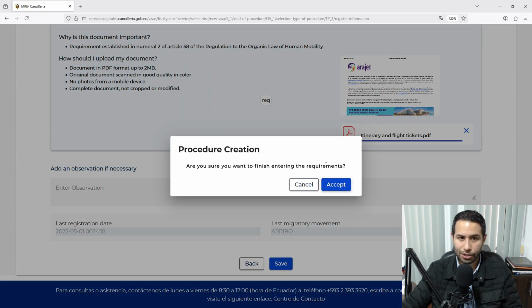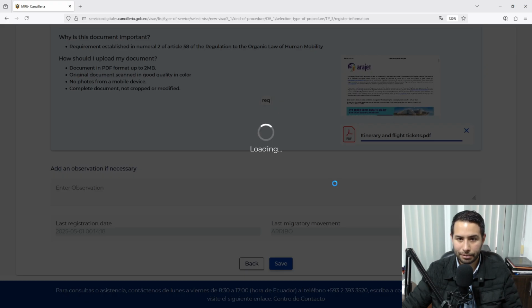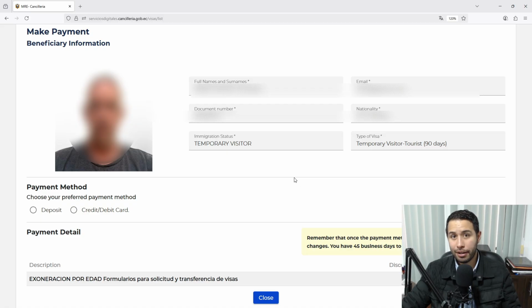Are you sure you want to finish entering the requirements? Accept. Now this is being uploaded to the system and it takes you to the make payment screen. It may take a while to upload depending on your internet connection and the demand of the system, but normally it takes about 20 to 30 seconds. So you have make payment, you check your picture, your basic information, full name, surnames, email, document number, nationality, immigration status, type of visa, and then you select the payment method.